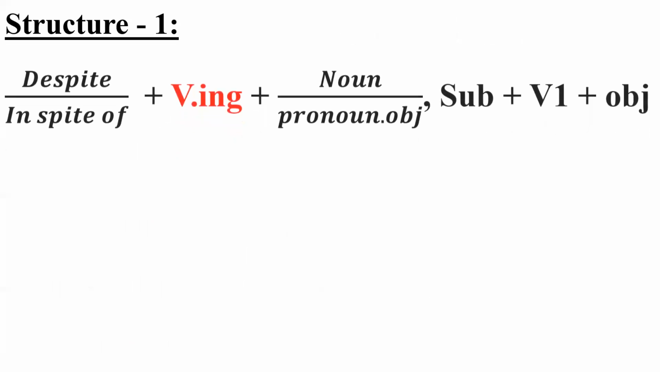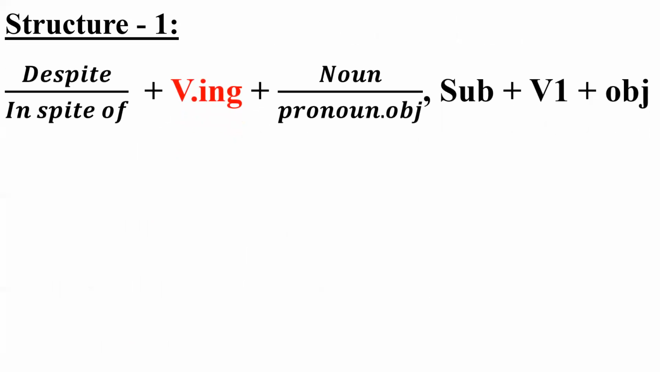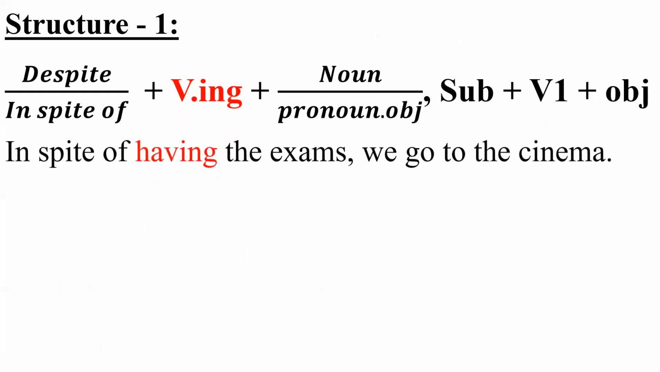Next, students, the structure. You already know what the structure is. See this one: despite or in spite of plus verb plus ing form plus noun or pronoun under object case. What do you mean by noun or pronoun under object case? Simply say object, comma, subject, verb first form, object. Example: in spite of having the exams, we go to the cinema.